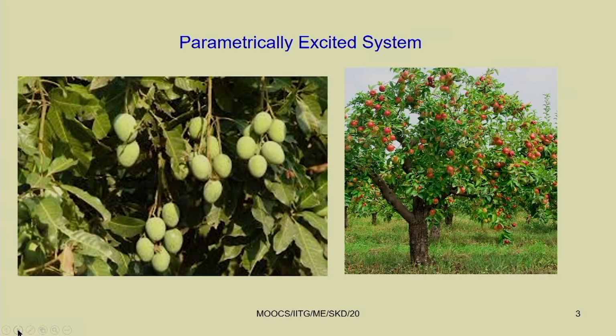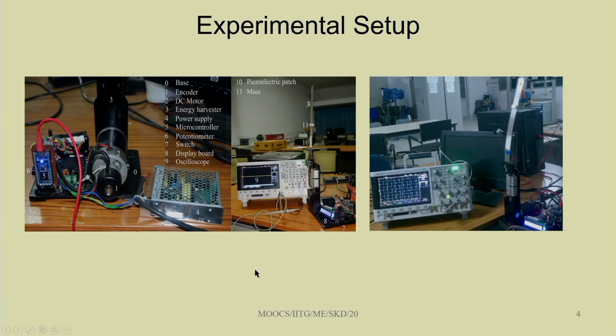Last class we discussed parametrically excited systems and gave some examples. For example, for plucking fruits from a tree, you can shake the tree so that the fruits come down. Here you are exciting the branch in such a way that the application of force and the response are in orthogonal directions. In particular, we also saw the example of a base excited cantilever beam.